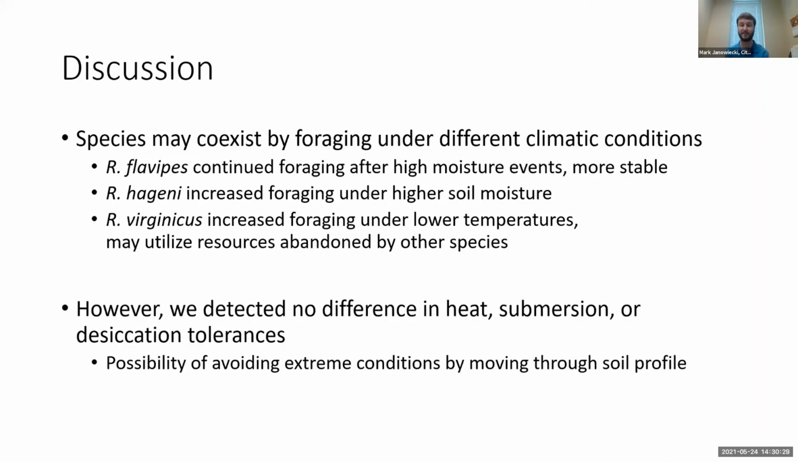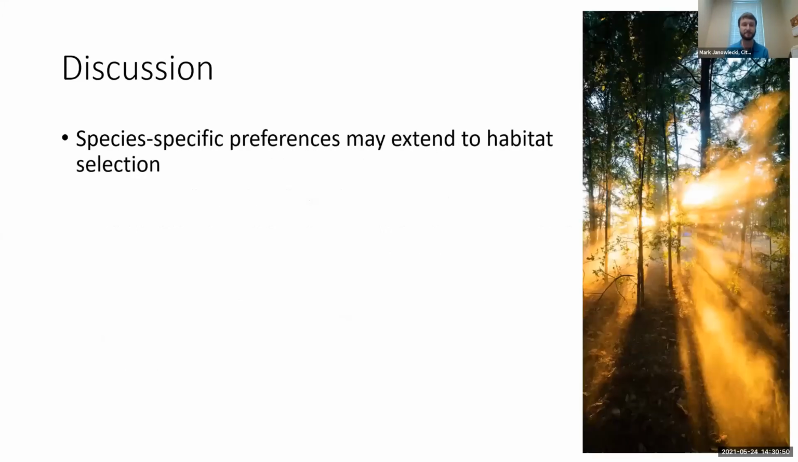Unfortunately, we did not detect differences in the heat, submersion, or desiccation tolerances to try to explain these patterns on a physiological basis. And this is possibly because these species have the ability to avoid these extreme conditions by moving through the soil profile. Because termites are tunneling at different depths, they're able to behaviorally move and avoid these conditions rather than just being able to tolerate these. And these species-specific preferences can extend then to habitat selection.